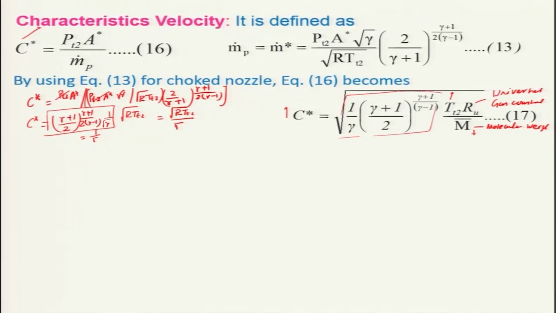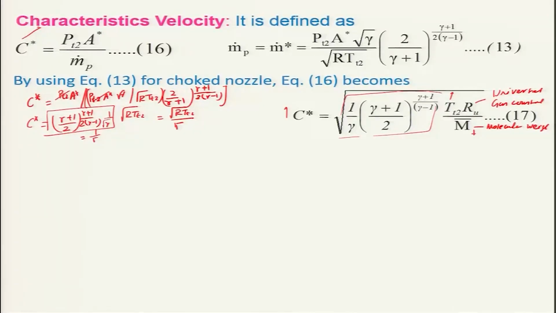And of course, the temperature has certain limitations, because you cannot go beyond a certain temperature at a particular pressure, because of the fact that there will be dissociation of the species. As a result, the temperature will drop down. Generally, combustion temperatures in the range of 2800 to 3500 Kelvin are used for the propellant.